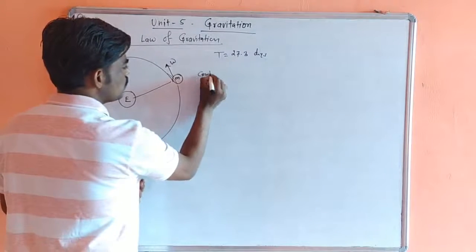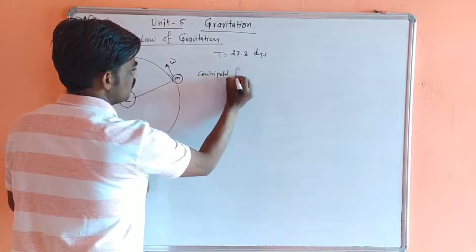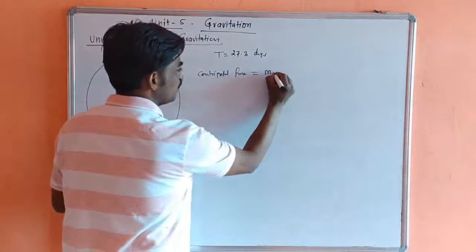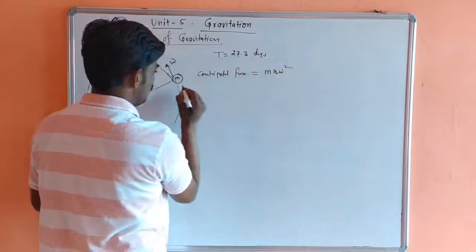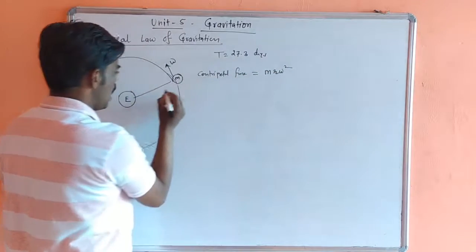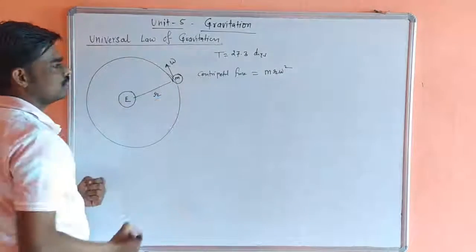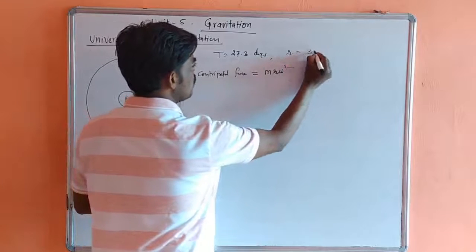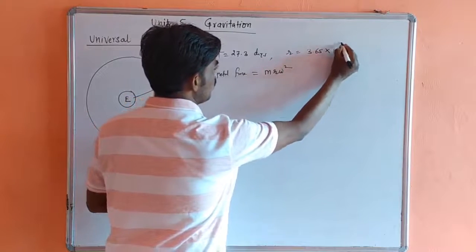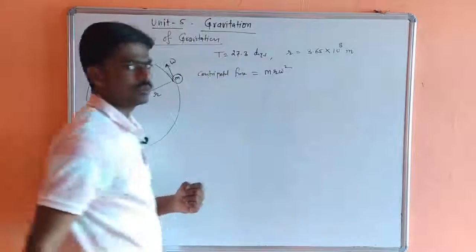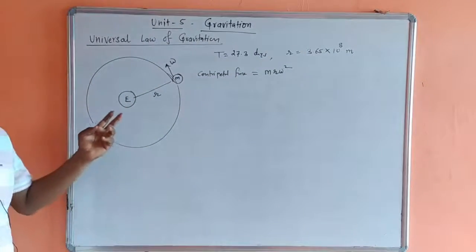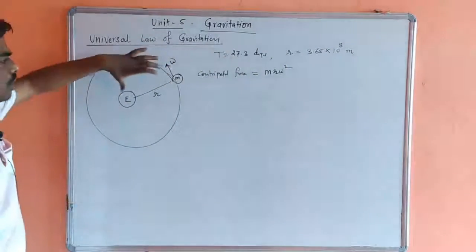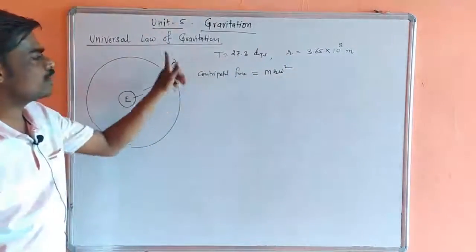The centripetal force is given by the formula m r omega square, where m is the mass of the moon, r is the distance between the moon and earth. This distance is near about 3.65 into 10 raised to power 8 meter, and omega is the constant angular velocity.